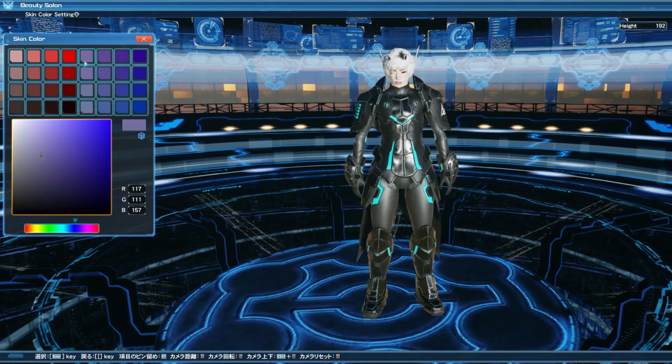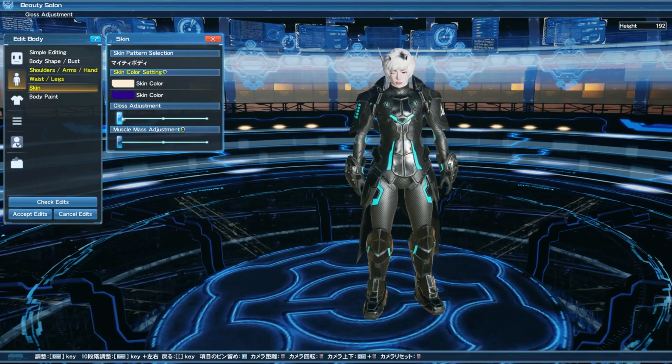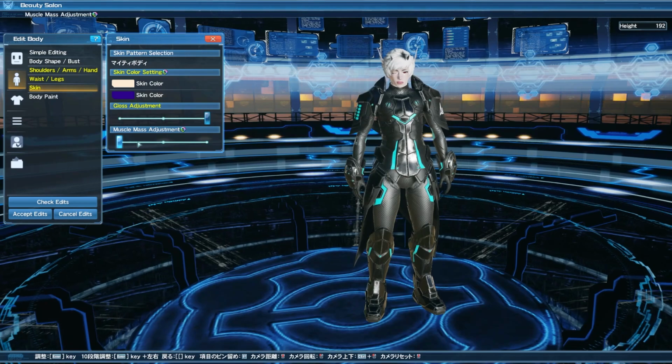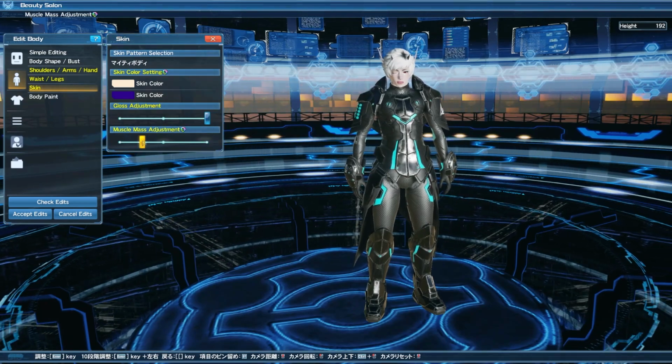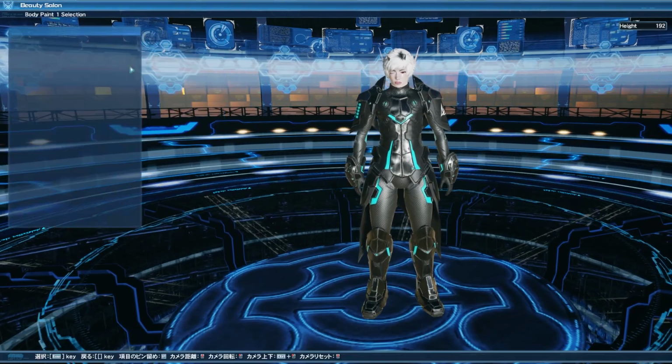So if you were wondering why your character suddenly became a lot more red, that's the second default color, well, by default. So I'm sure a lot of people are going to be adjusting not only this, but the gloss adjustment, the muscle mass and their skin color to be able to get their character the way that they truly want it. And then the last but not least is you have your body paint.